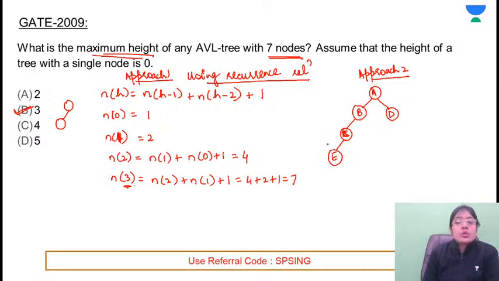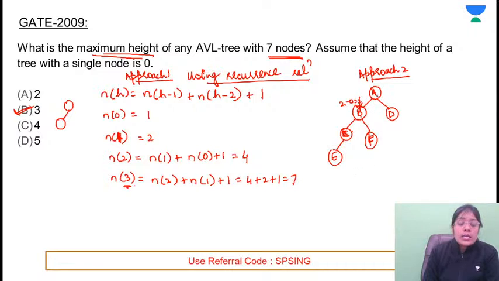Now again, this is not an AVL tree. सबसे पहले problem कहाँ पे आ रही है? When E is added here, B is unbalanced because the height of the left subtree for B is 2 and the height of the right subtree is 0. So this comes out to be 2. Problem is here. So balance this tree. Some node is added. Now this is a balanced tree.